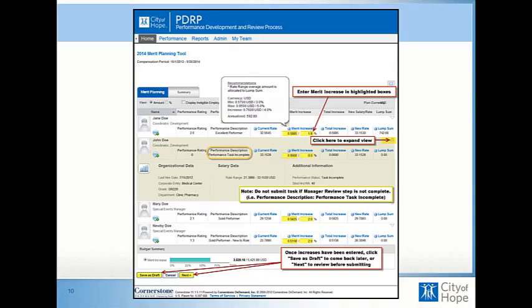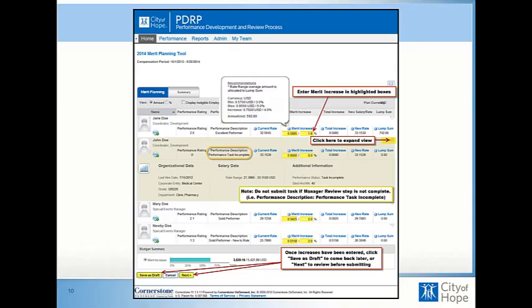When you hover over the merit increase heading in blue, you can see that that guideline pops up. So for instance, on Jane Doe's row, you can see that the guideline has popped up and therefore the comp delegate can allocate a 3 to 5% increase. The system will automatically default to the middle of that guideline, so you will see that a 4% has been allocated automatically, but you can definitely change that to anything between 3 and 5%.